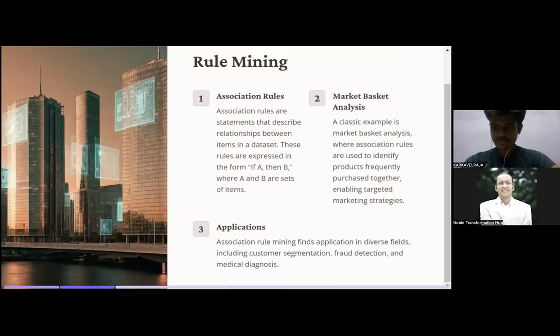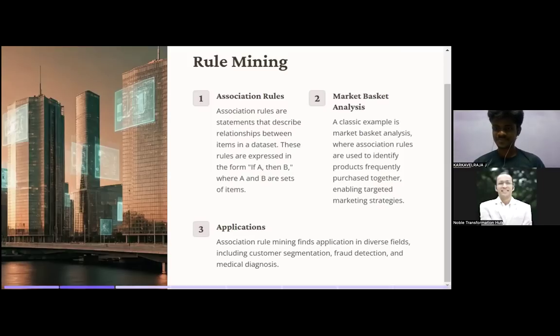So if A then B, you can apply anywhere you want to use this algorithm. Association rules you can apply in other things also. It's not limited to one area.